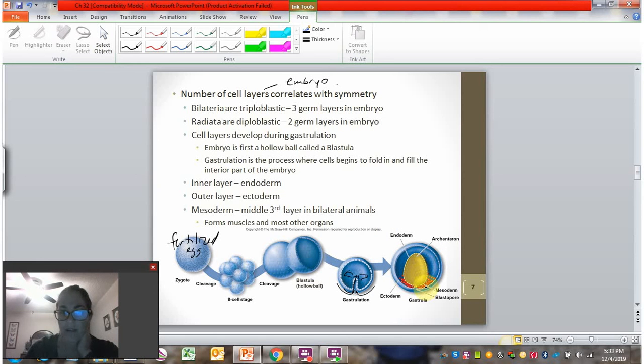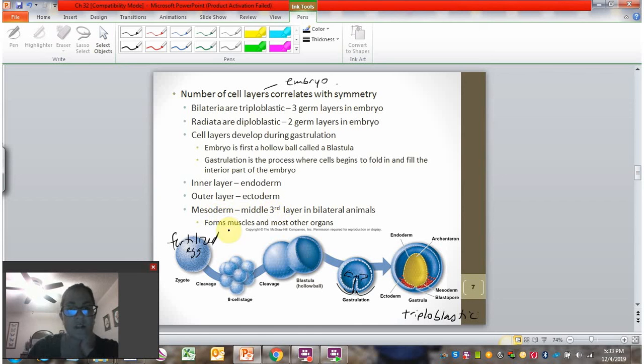In bilaterally symmetrical organisms, the cells will fill in and form 3 layers. So this is a bilaterally symmetrical organism, also called a triploblast, or being triploblastic, triplo for 3. So it's actually forming 3 cell layers. There's that outer layer that was the blastula. That's called the ectoderm. There's this endoderm, which is this inner layer here, and then these red cells are populating what will be the mesoderm, the middle layer. So the endoderm is the inner layer, the outer layer is the ectoderm, and then bilateral animals have that middle third layer called the mesoderm.